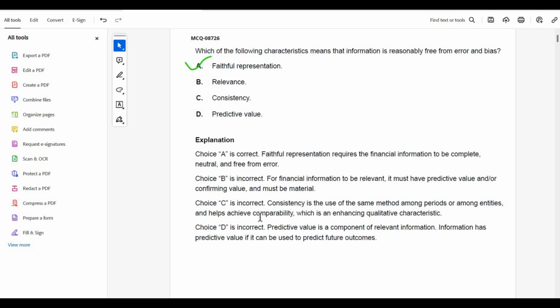Okay guys, as promised, I will be solving the MCQs, and to solve these MCQs you need to follow my previous 2 lectures, and then only you will be able to solve these MCQs. So starting with the first MCQ: which of the following characteristics means that information is reasonably free from error and bias? Faithful representation, relevance, consistency, or predictive value?